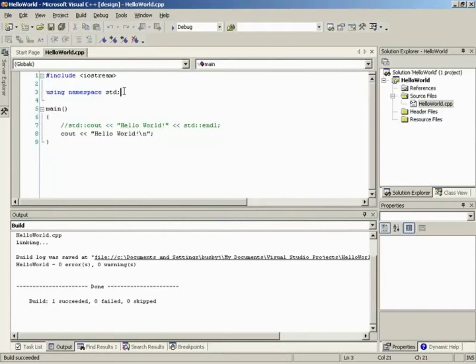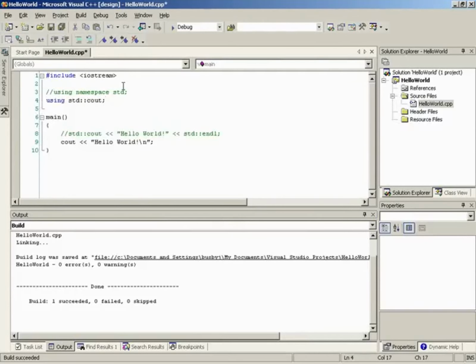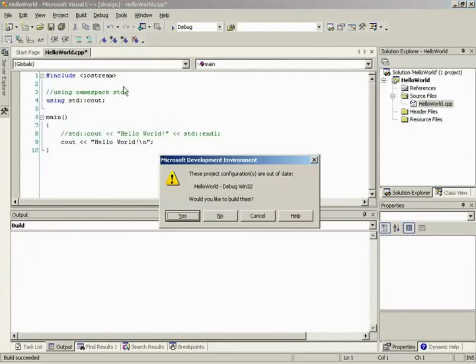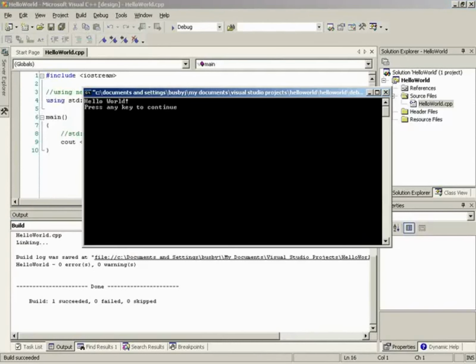However, sometimes you may not want to include every single name in the namespace. So instead, let's actually comment this out so that people can still see it. Okay. And we can say using std::cout. So now it's recognizing standard library cout. So all we need to do now is just say, as we did down here, cout. Then it recognizes that name. So if we press Control F5 and run this, you'll notice everything is still fine.